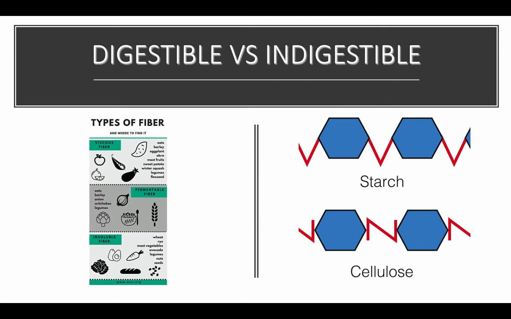And those glucose molecules can be digestible or indigestible depending on how they are bonded to each other, as starch or as fiber, whether they're alpha-linked or beta-linked. Somewhere down the line, we may be talking about viscous, fermentable, as well as insoluble fiber, just not this semester.